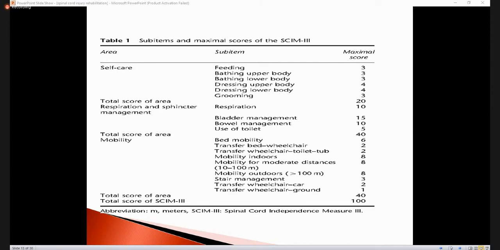This is the condition in which the patient is on the wheelchair. The patient is not ambulant. The patient is on the wheelchair. So you can check whether the patient is able to propel the wheelchair for less than 100 meters or 10 meters. What does it mean if we check the mobility about 10 meters or 100 meters?